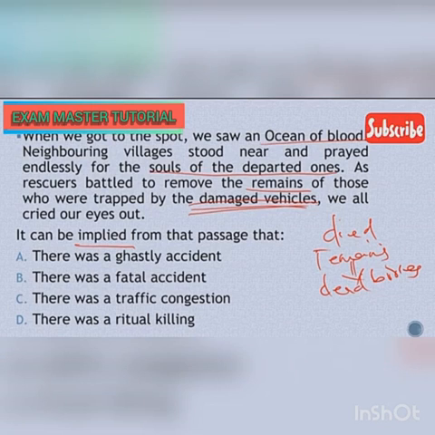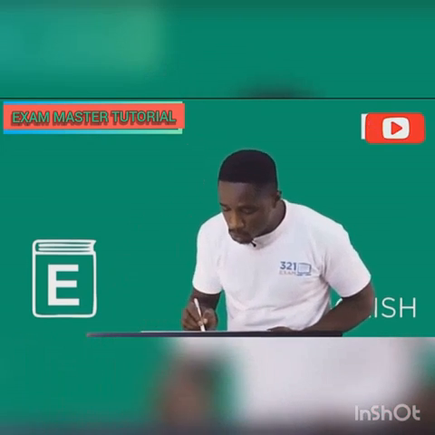Then I say it can be implied from the passage that A, there was a ghastly accident. Yes, there was an accident because of the damaged vehicle. That's a pointer. But is it a ghastly accident? We'll get there. B, there was a fatal accident. Trust me, there is an accident. So option A and option B should be considered. Number C says there was a traffic congestion. This is an error. D, there was a ritual killing. From what we have read, does anything suggest a ritual killing? I don't think so. So there was no ritual killing.